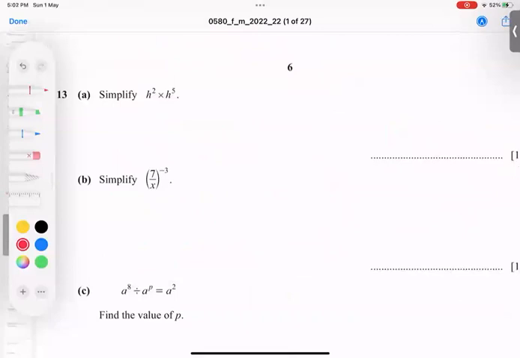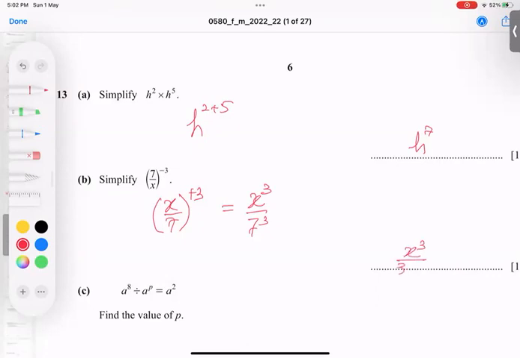This is a basic property: when the same bases multiply, the powers always add up. So the answer becomes 7, x to the power 7. Here is the best technique: whenever you flip 7 by x it becomes x by 7, and the power becomes positive 3. When I change the places up and down, the power sign changes, becoming plus 3. Then I split x to the power 3 and 7 to the power 3 separately, and 7 to the power 3 is, as you know very well, 343. Let's go for the next part.